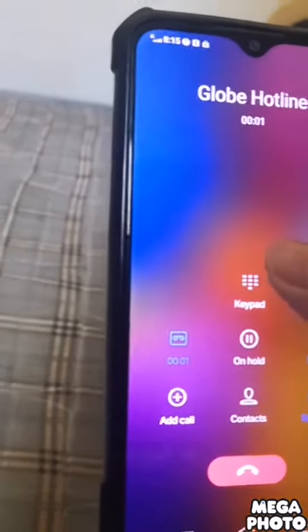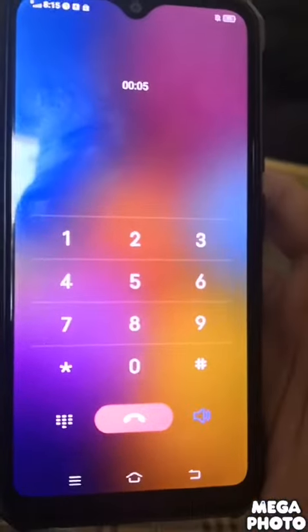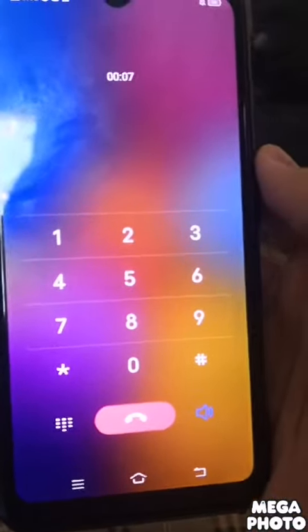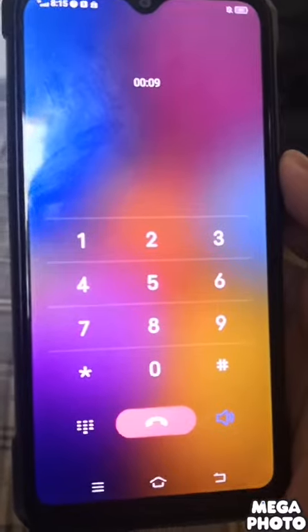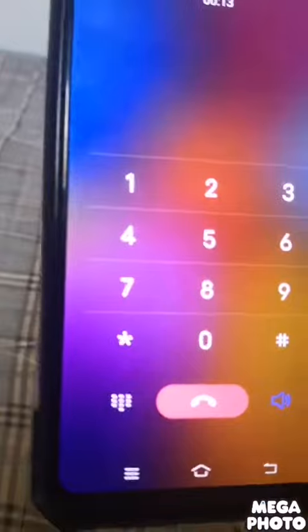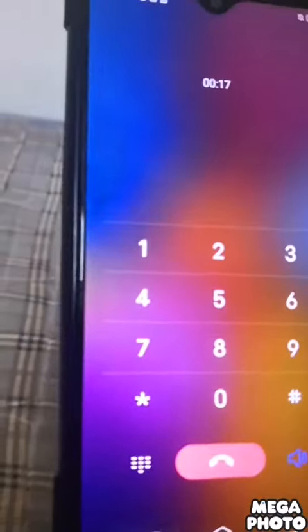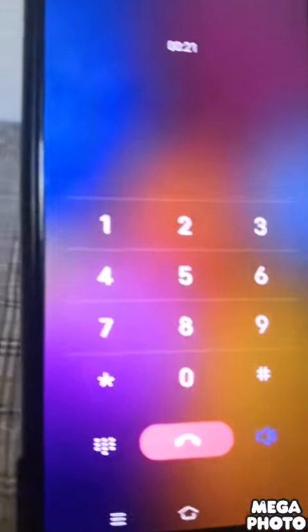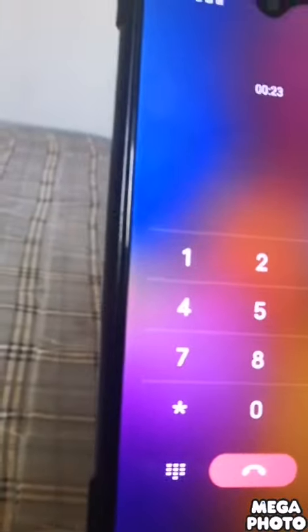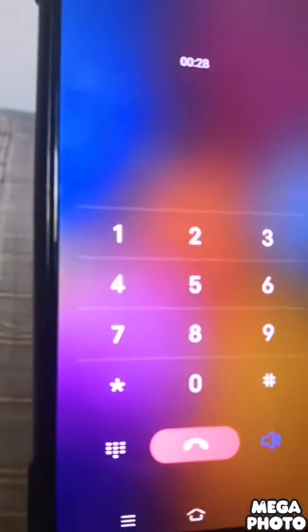Thanks for calling Globe. Go to keypad. We're here to make it easy for you to get the help you need. If you want to report an issue with your internet connection, calls, or text, press 1. If you need to buy load, register to promos, track data usage, report issues, and more, press 2. We will send you the link to download our mobile app. If you are calling for your broadband account, press 3.